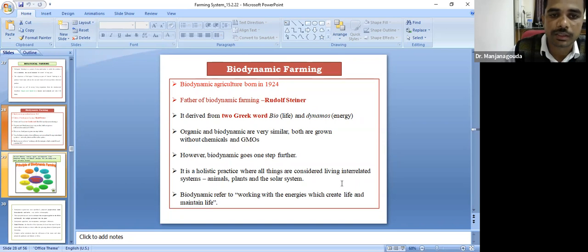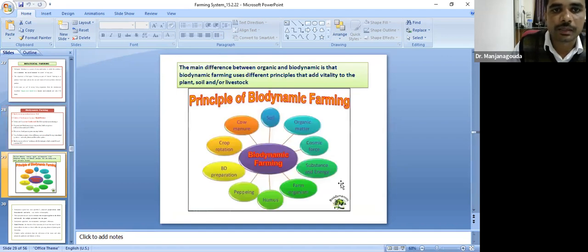It is a holistic practice where all things are considered a living interrelated system: animals, plants, and the solar system. The use of cosmic energy of nature is the major one in biodynamic farming. These are some of the principles of biodynamic farming. They take into account subsistence and eco-energy, farm organism, humus, BD preparations, crop rotation, cow manure, soil, organic matter, and cosmic force, that is use of cosmic energy of nature.